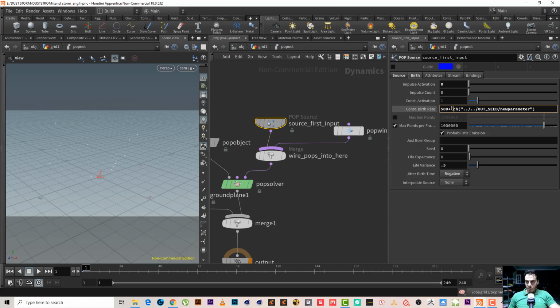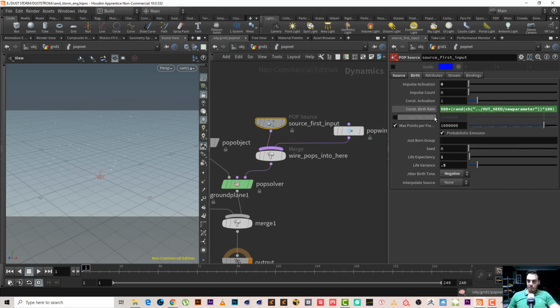Control V, rand plus, and this one will be multiplied by 200 maybe, or 100 to give us a big result.